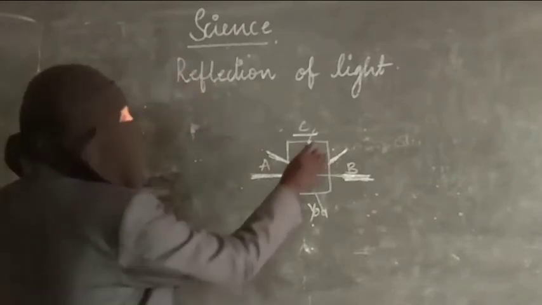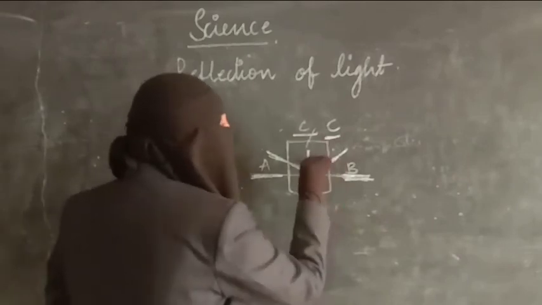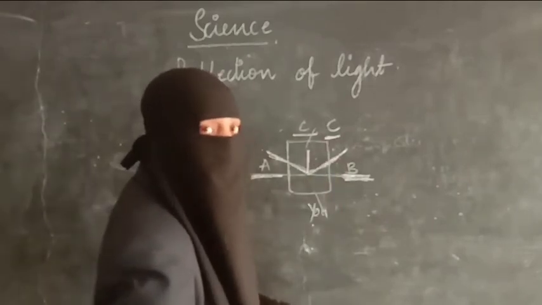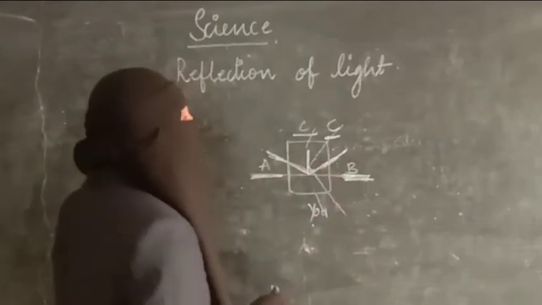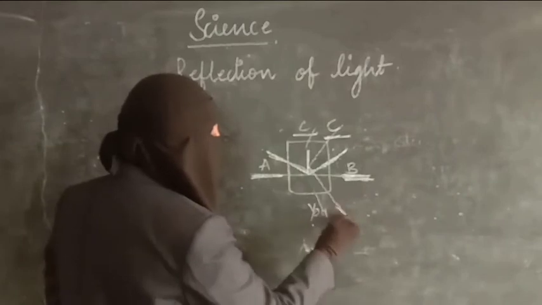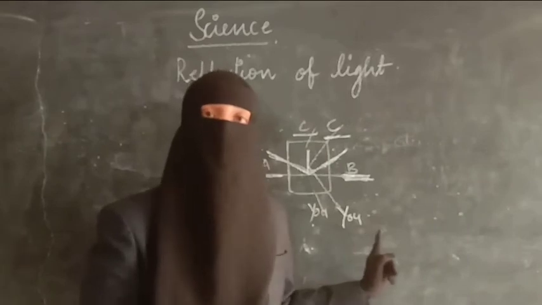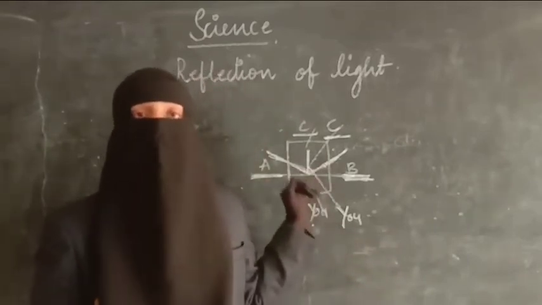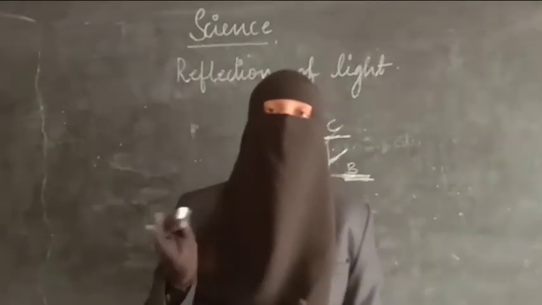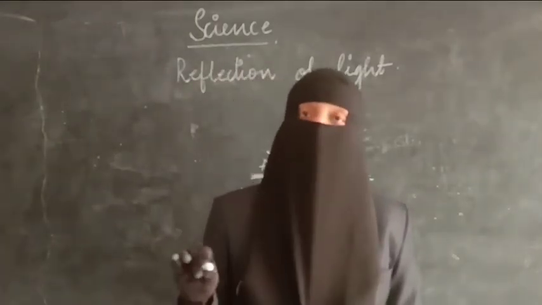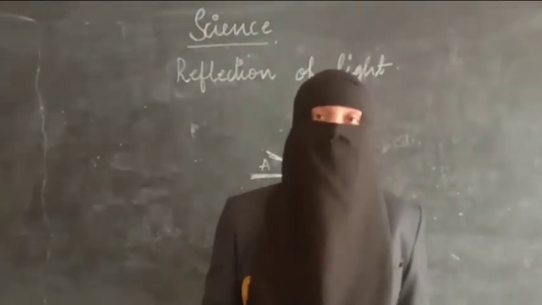Now you ask your friend to move this side, and you try to see your friend C in the mirror. What do you think you can see here? No, because the incident ray and the reflected ray angles are getting changed here. If you want to see your friend C, what you have to do? You should also move to this corner. Then, as the incident ray and reflected ray have the same angles, you are able to see your friend and your friend is able to see you. That means always the incident ray, reflected ray and the normal should be in the same plane. If the plane changes, we can't see any image of the object.